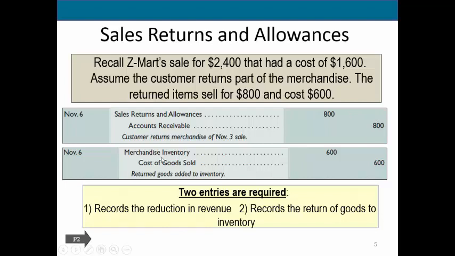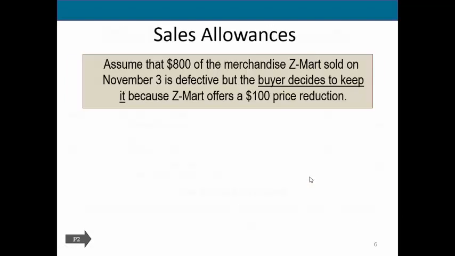Then we need to show they actually returned these goods. So we are going to increase our merchandise inventory by the full amount that they returned. And then we need to reduce the expense because it is no longer goods that we sold, so we no longer have this expense. So we are going to show this expense being reduced by crediting the expense.